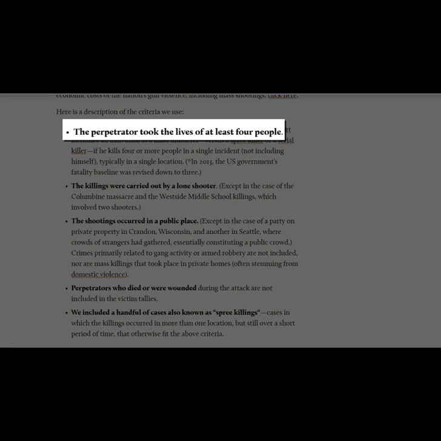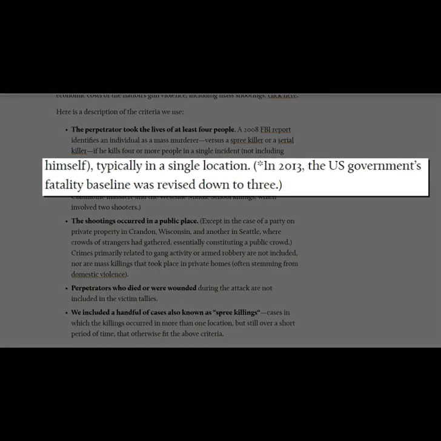So to qualify as a mass shooting in the Mother Jones database, the perpetrator must kill at least 4 people, although this was changed to 3 people after 2013 because the US government changed their definition of a mass murderer from 4 to 3. So this is important because if we're trying to compare apples to apples from before 2013 and after, we need to keep in mind that in this database the threshold for mass killing was lowered. But if we're aware of this, we can omit any event that didn't have 4 deaths if we want to remain consistent, or just keep in mind what the new threshold is.